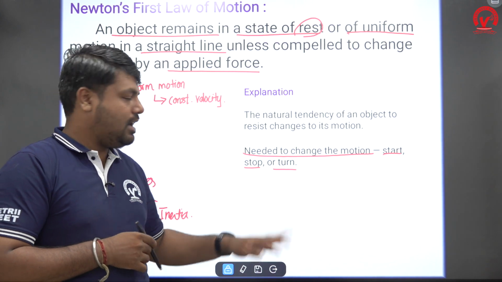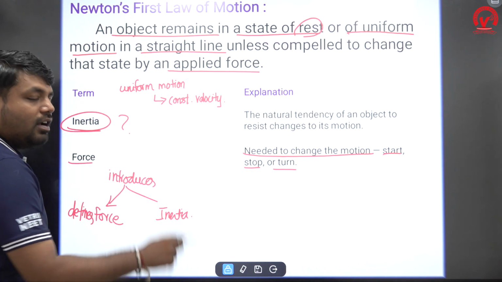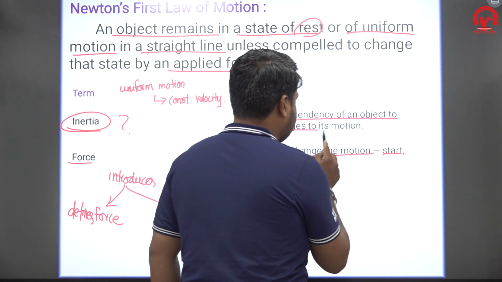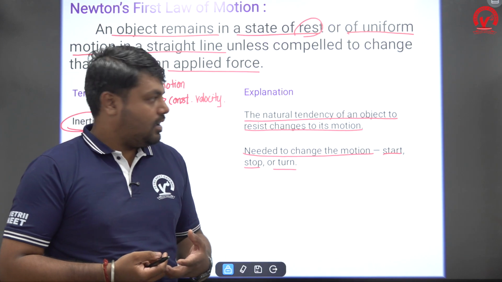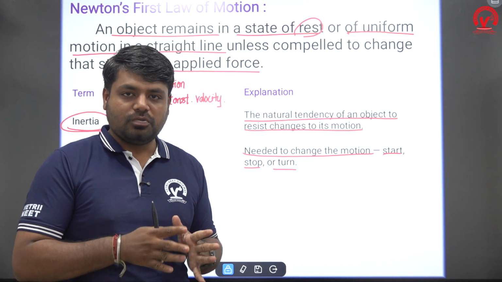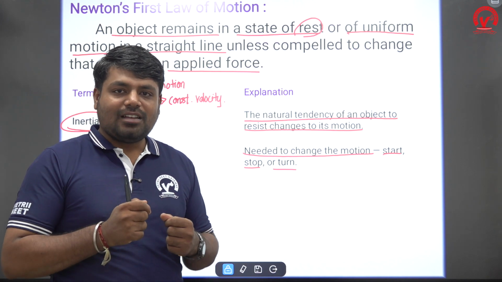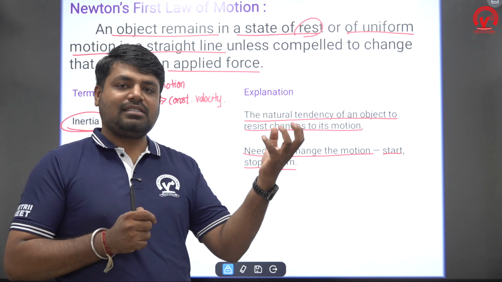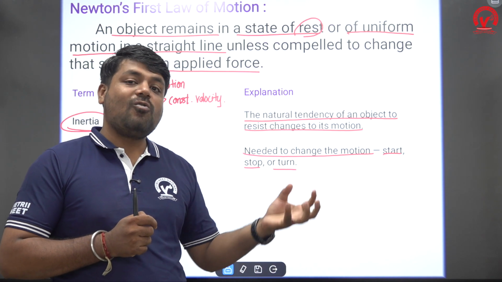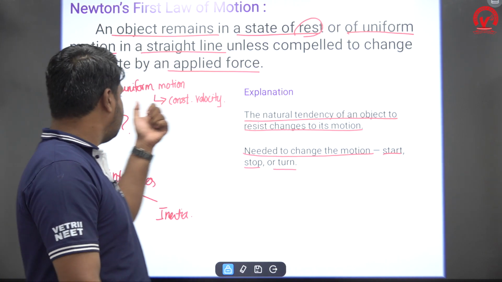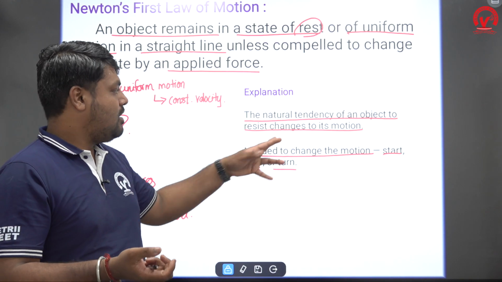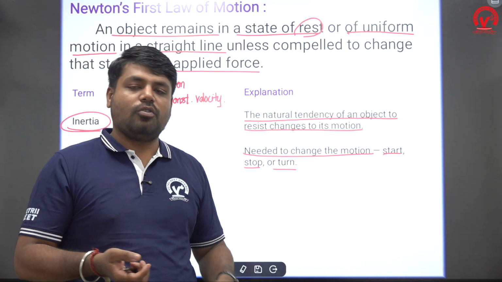So the effects of force we studied, right? So what is inertia? Very important. It introduced a new concept called inertia: the natural tendency of an object to resist a change to its motion. Listen very carefully. Each and every object has some resistance to move. It depends upon what? The mass of the object. The heavier the mass, the greater the resistance to move. The lower the mass, the lower the resistance to move. That resistance is called inertia. It is the natural tendency of an object, by itself, to resist a change in its motion.